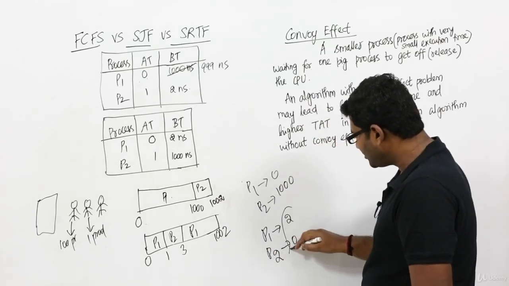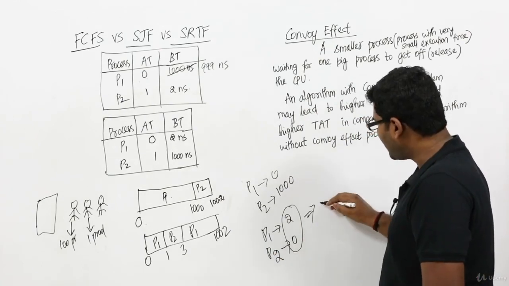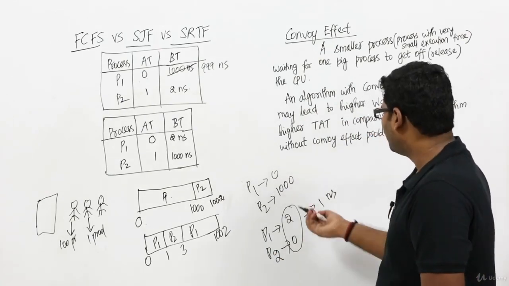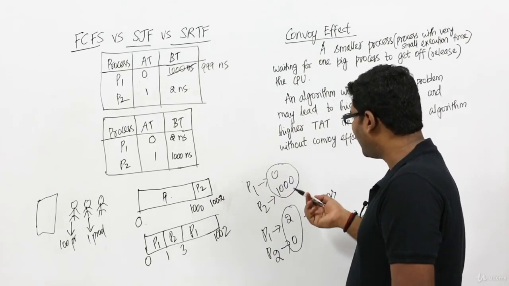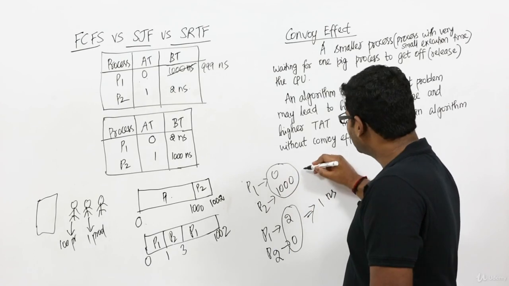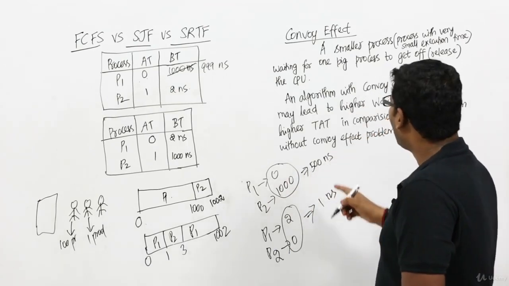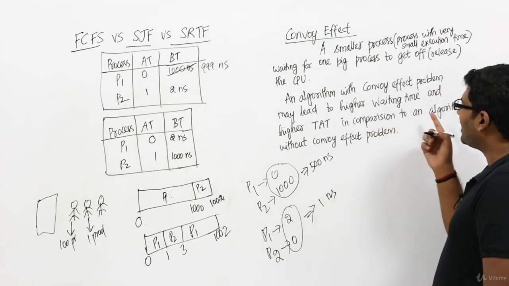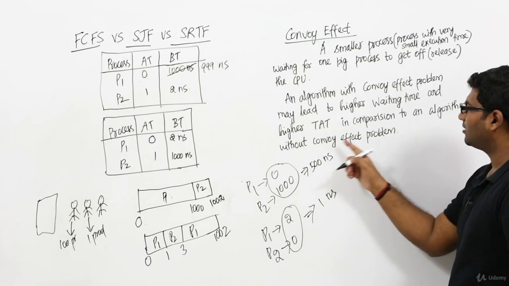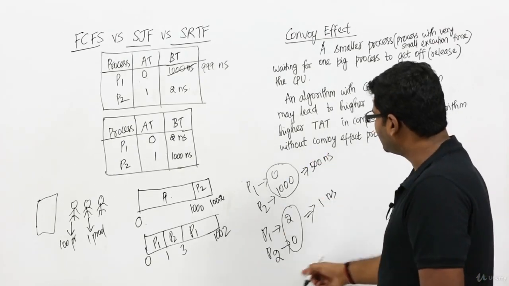So P2's waiting time is 0. Now if you take the average of these two, 0 plus 2 divided by 2, it becomes 1. So its average waiting time is just 1 nanosecond. Whereas if you calculate the average of this, 0 plus 1000 is 1000, 1000 divided by 2 is 500. So its average waiting time is 500 nanoseconds. So an algorithm with convoy effect problem may lead to higher waiting time in comparison to an algorithm without convoy effect problem. This is very much evident from this example.